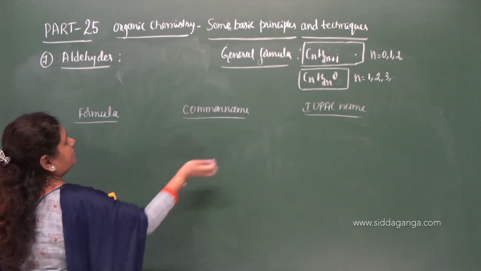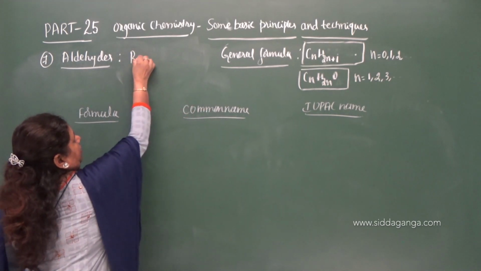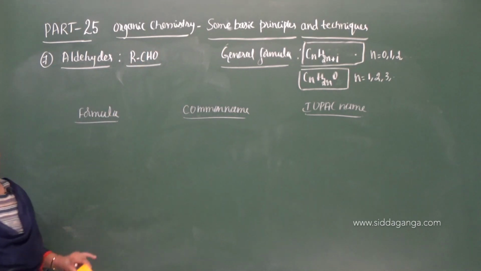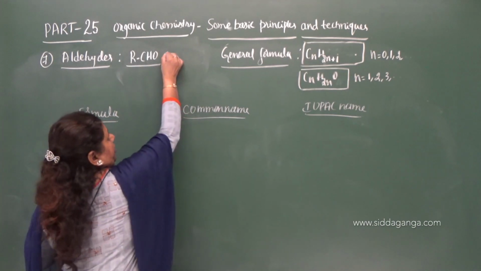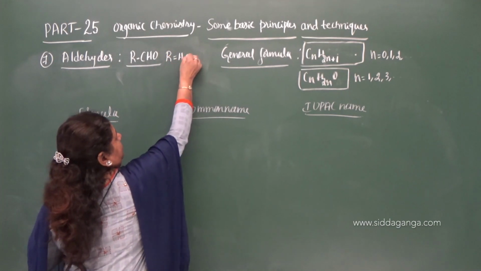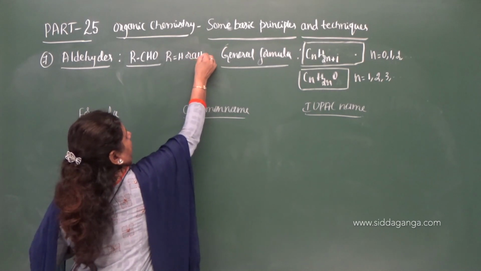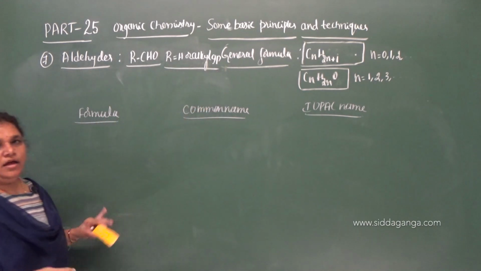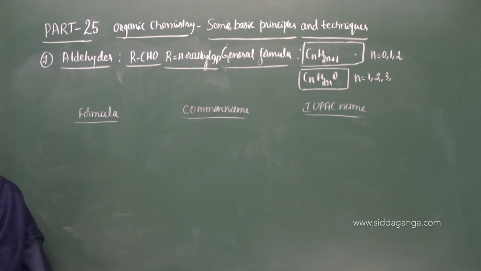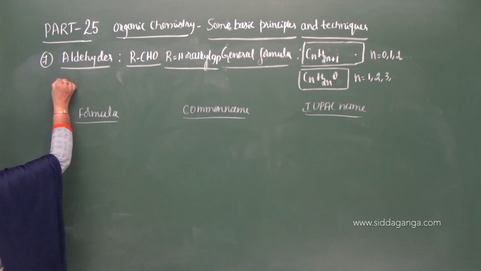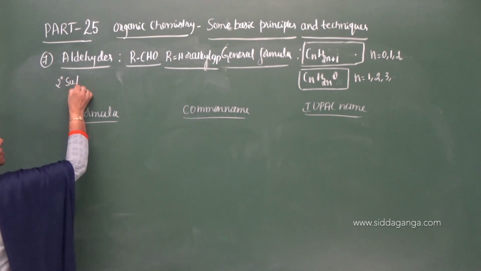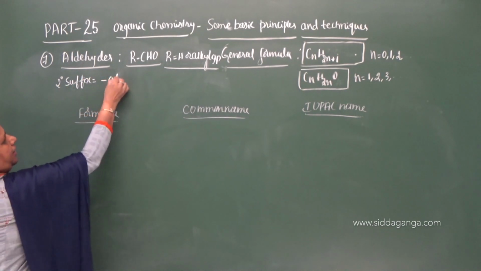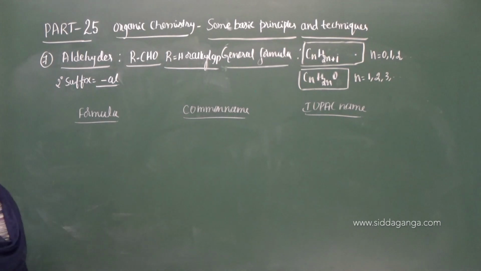General representation, that is RCHO. So this is the general representation of aldehydes, where R is hydrogen or alkyl group. It may be hydrogen or the alkyl group. And what is the secondary suffix? Secondary suffix for aldehyde functional group is Al. Al is the secondary suffix.